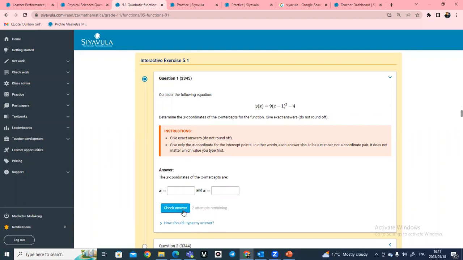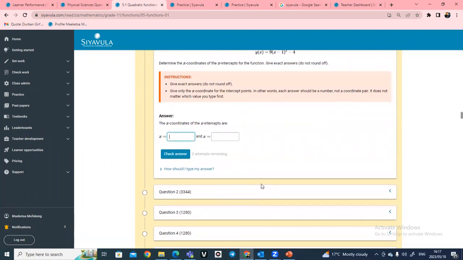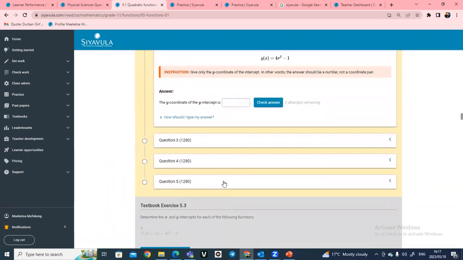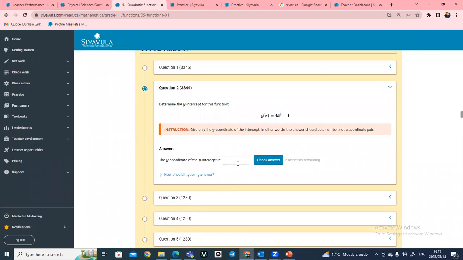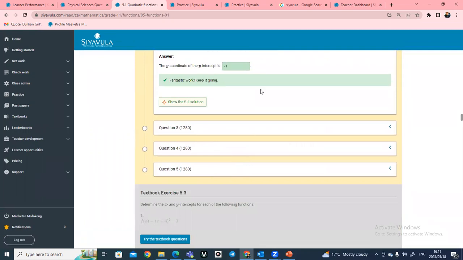And obviously you are going to work it out on a piece of paper and type in the answer here. And then we have more and more interactive exercises. And let's say maybe the learners type in the answer here and didn't get the answer, or they got the answer right here. Let's see, they worked it out on a piece of paper and they got the answer correctly like we did here.